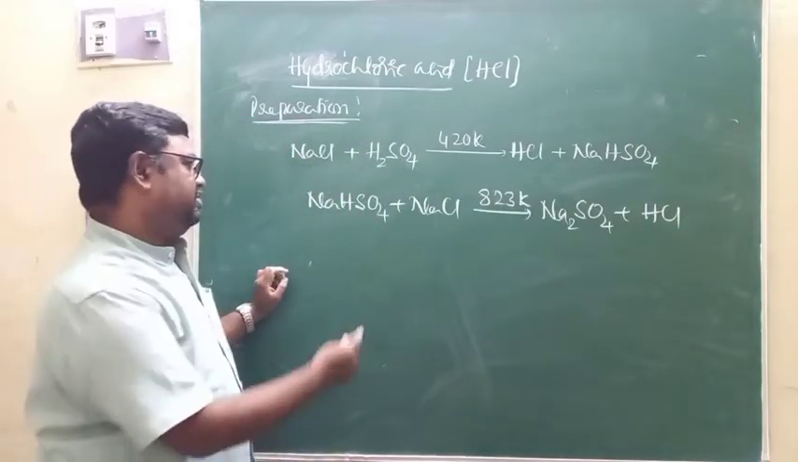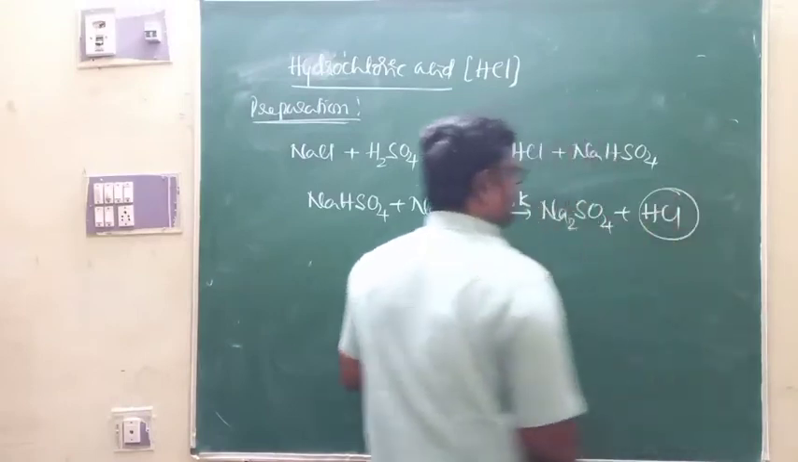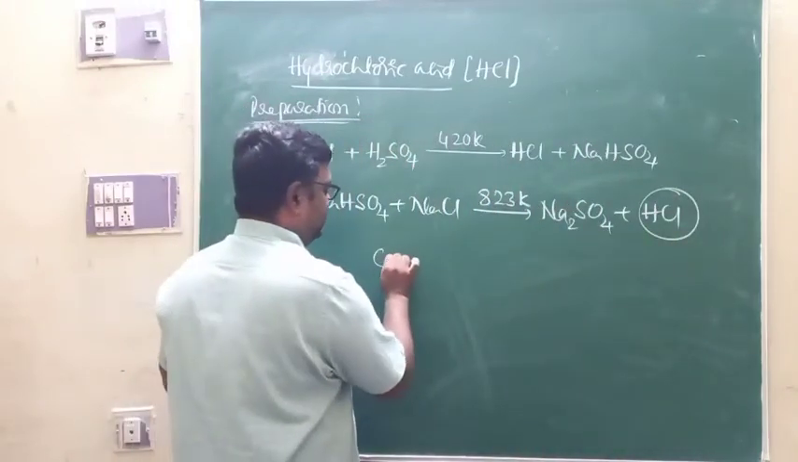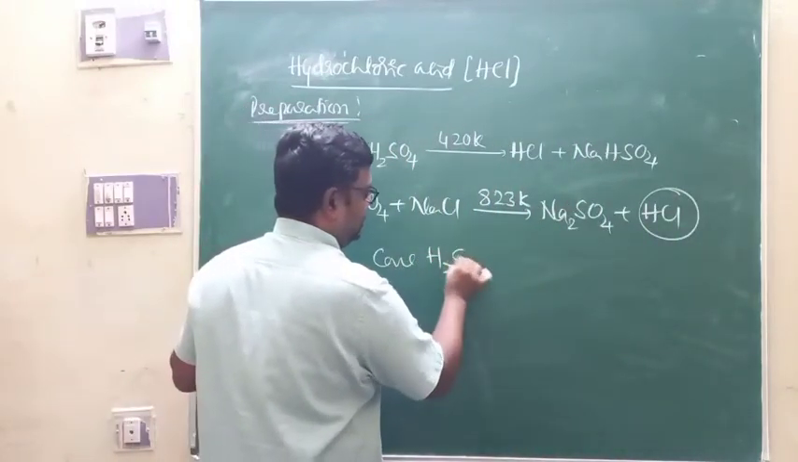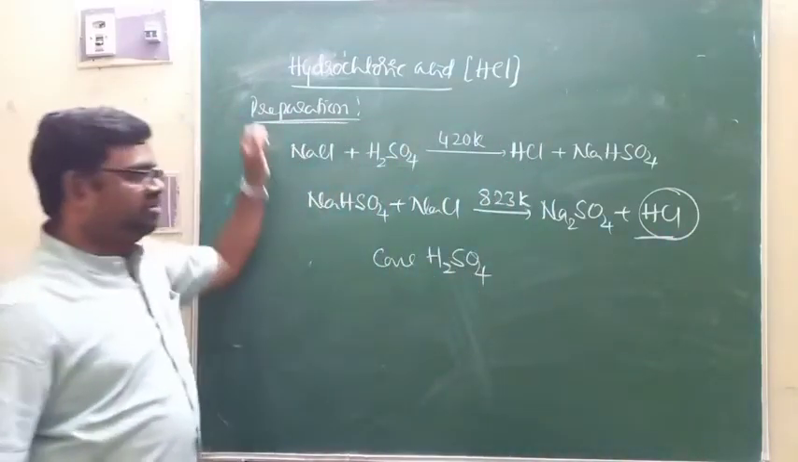The equation is balanced, and the HCl gas that is produced can be dried by passing it through concentrated sulfuric acid. This HCl formed will be associated with some moisture.